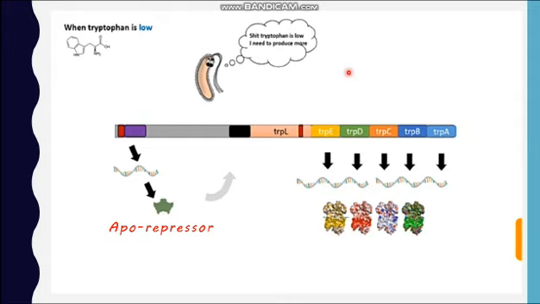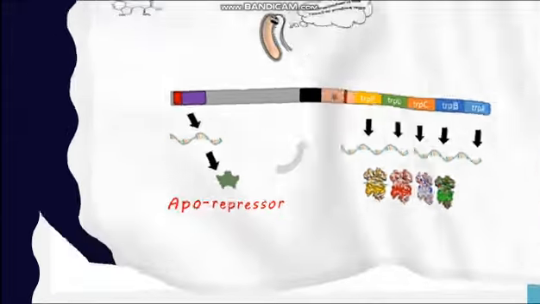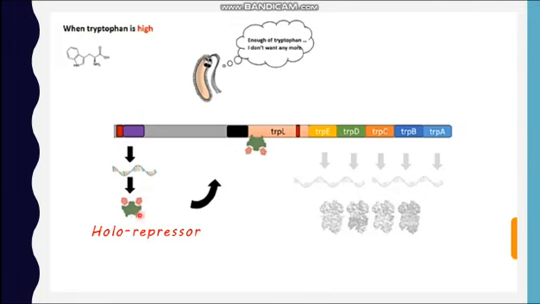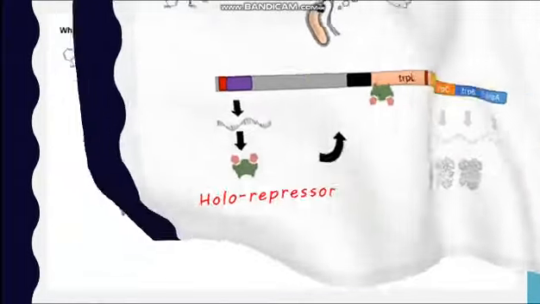Now just look at what happens when the tryptophan level is low. When the tryptophan level is low, the operon genes are all transcribed and produce the enzymes that are necessary for the synthesis of the amino acid tryptophan. How does that happen? Like the lac operon, there is also a repressor, and this repressor is known as an aporepressor. This repressor, in the absence of tryptophan, cannot suppress the transcription of the genes. When tryptophan is high, this repressor is known as a holorepressor, and it suppresses the transcription of the genes. RNA polymerase cannot bind and does not transcribe the genes.